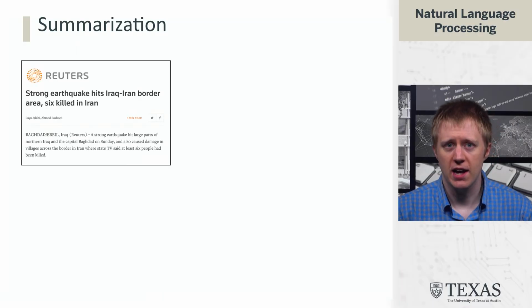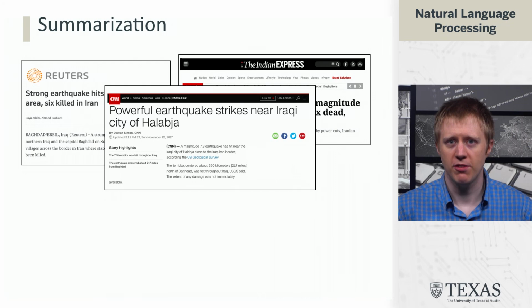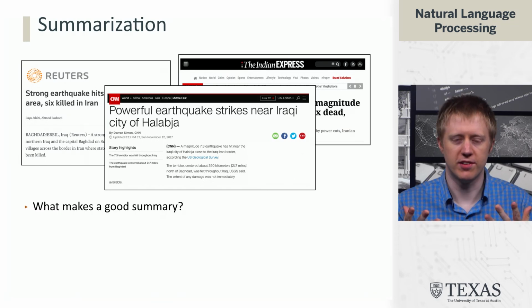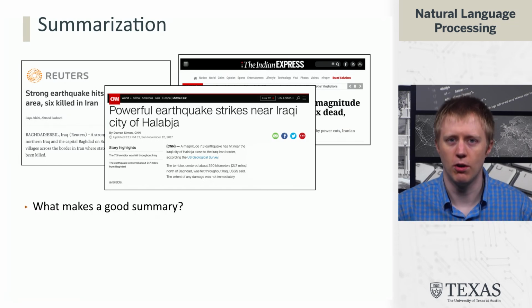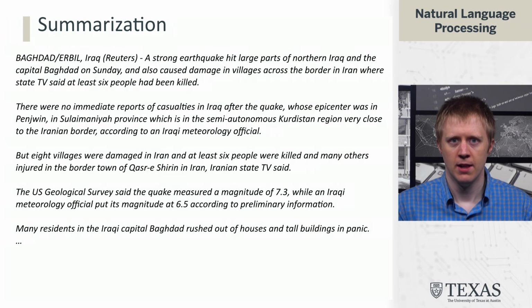So we've got maybe one article about an earthquake near the Iraq-Iran border. Or maybe we have a few articles about this. And the question we need to answer to start out is, what makes a good summary? How do we go about constructing something which is going to convey the key information of these articles to a user who wants to understand it? All right, so let's take a look at what's going on inside these articles.